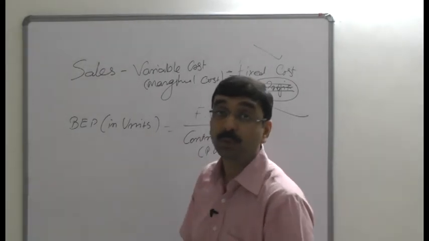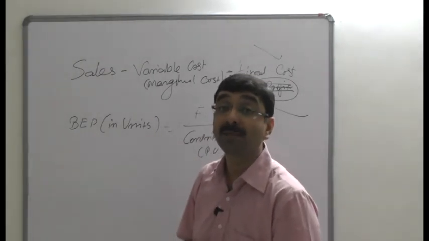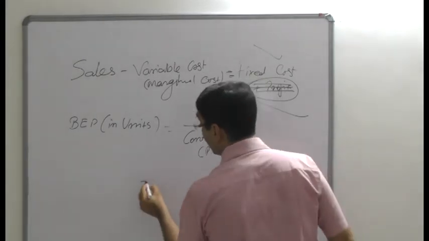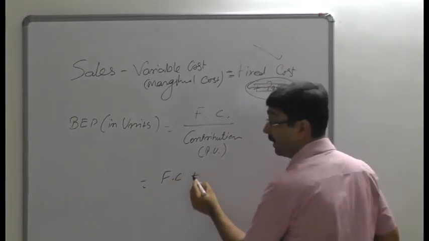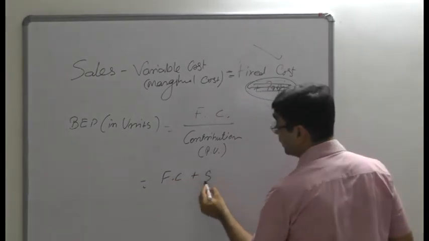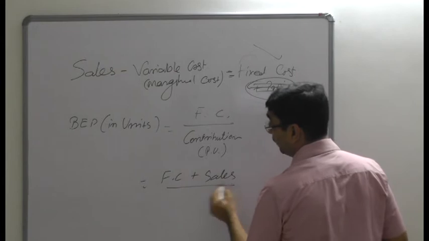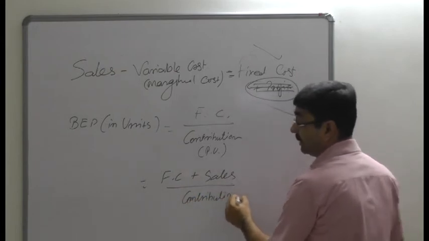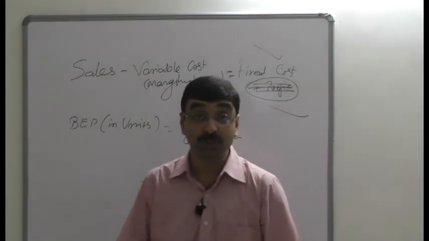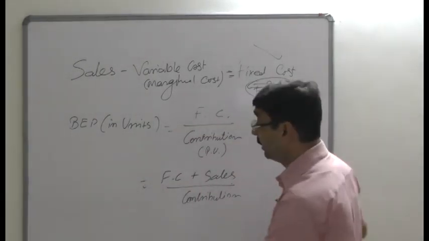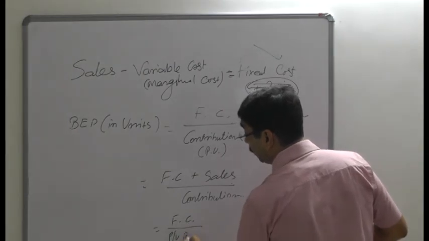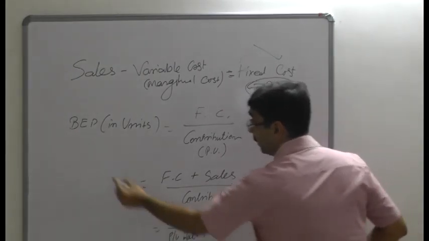But suppose you are going to find out the break-even point in terms of value, then it is fixed cost plus sales divided by contribution, and we have another formula, that is fixed cost divided by profit volume ratio also.